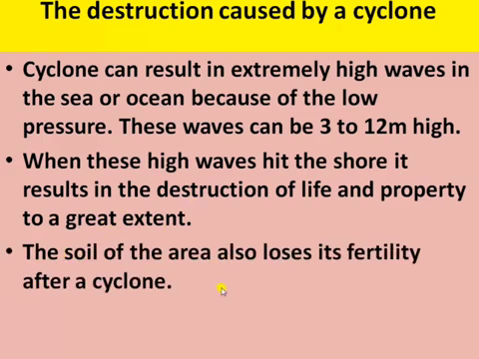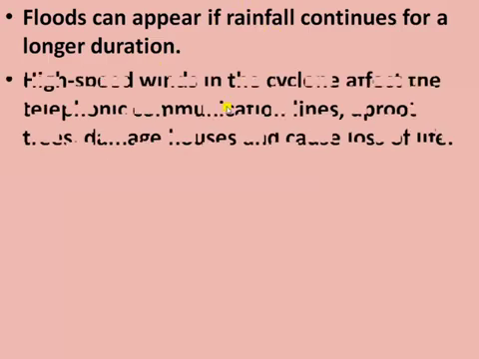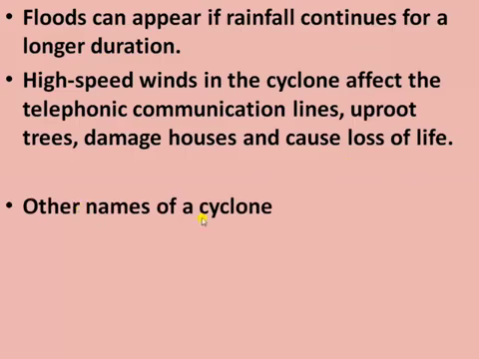So, the soil of the area also loses its fertility after a cyclone. So, these are the things that are destroyed by the cyclone. Next, a flood can appear if rainfall continues for a longer duration. High speed winds in the cyclone affect the telephonic communication, uproot the trees, damage the houses and cause the loss of life also.